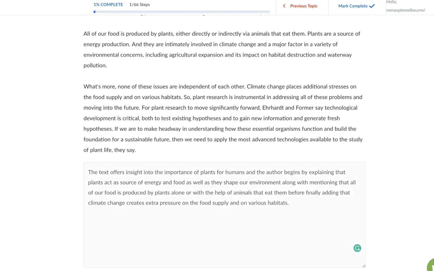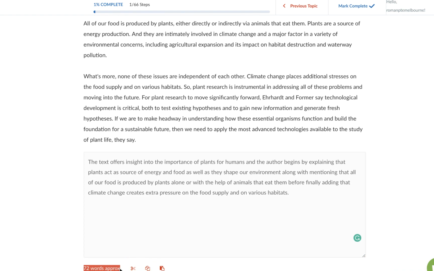Always make sure that you check this word limit here so that you are not writing above the limit, and your upper limit is 75. If you write more than that, you lose marks for writing extra words.